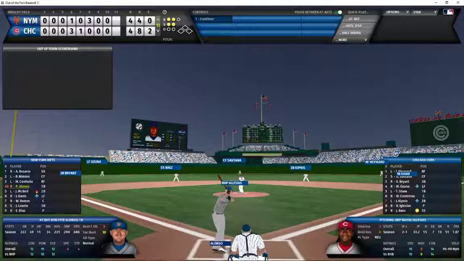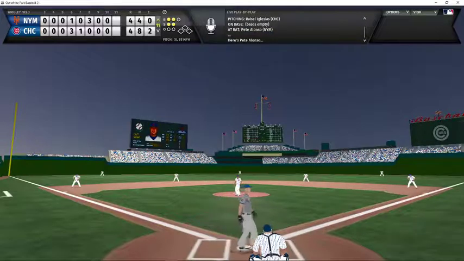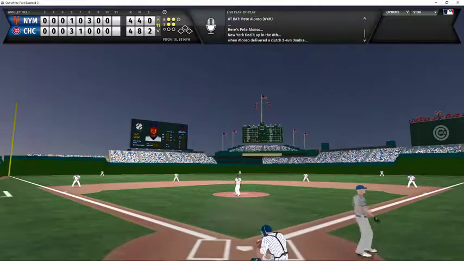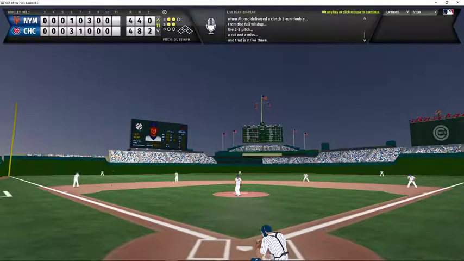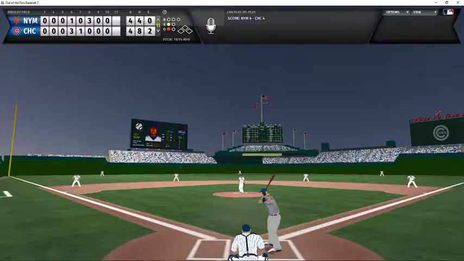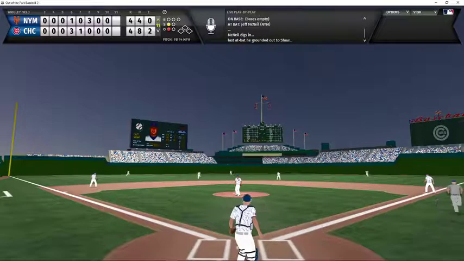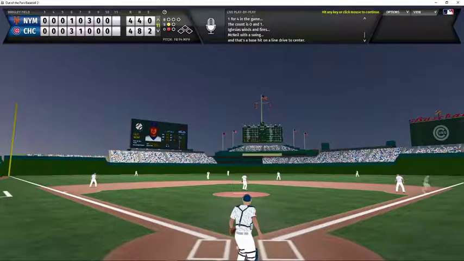Iglesias out for another inning of work with a 2-2 count. Iglesias coming to the plate. Swing and a miss, strike 3. Alonso chased a pitch that was way outside. And now Iglesias is going to pitch to Jeff McNeil with a 1-strike count and 1 out. That's going to be a base hit into center. That's going to drop in front of the center fielder Santana for a single.